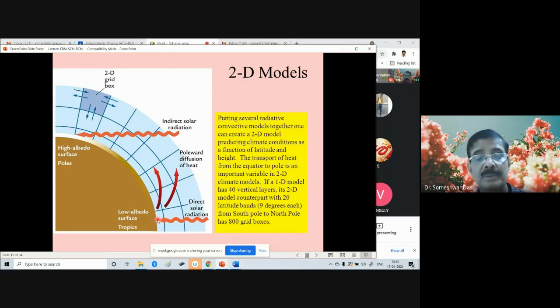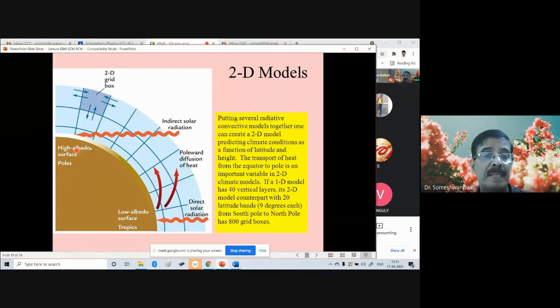As you know, this part of the earth is heated very much because of the solar radiation, while the polar latitudes are cool relative to the tropical latitudes. And therefore, there is a strong temperature gradient from equator to pole.